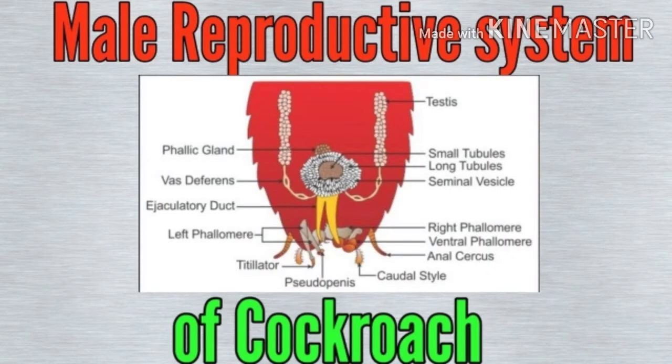So next we discuss the reproductive system of cockroach. Cockroach is dioecious or unisexual. Unisexual means both male and female are separate.